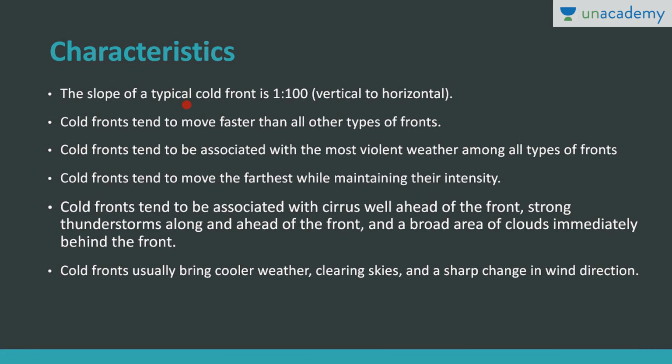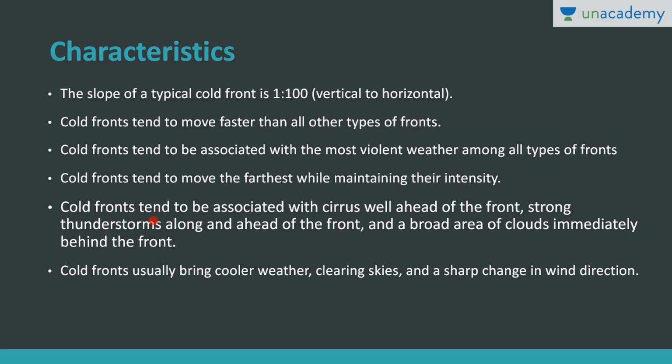So what are the characteristics? The slope is 1 is to 100. This front tends to move faster than all other types of front, so the speed here is high. It is associated with the most violent weather among all types of front, and it tends to move farthest while maintaining its intensity. So this is about the cold front.